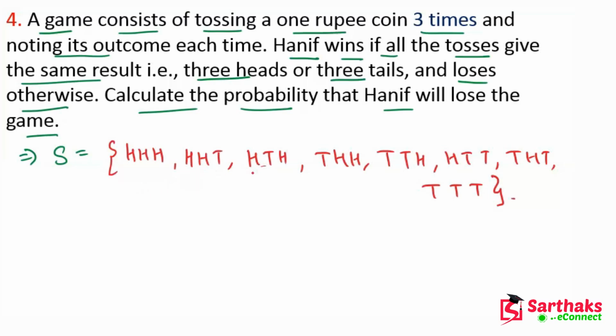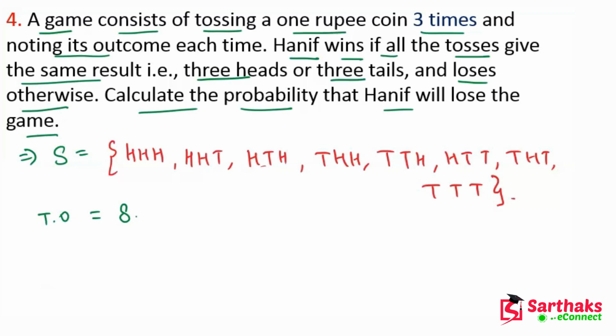It is possible that the first is head, the second is tail, and the third is head. Or the first is tail and the rest are heads. These conditions are possible. So the total outcomes are 8.